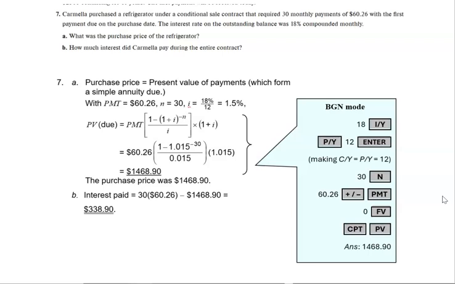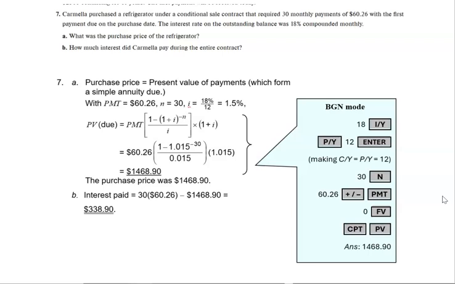Then we have an interest rate of 18. We have payments per year and compounding per year of 12. We have a 30 N, so for 30 months. We have 60.26. We need to put it as a plus or minus to turn it into a negative $60.26 because that's the payment coming out of our pocket.